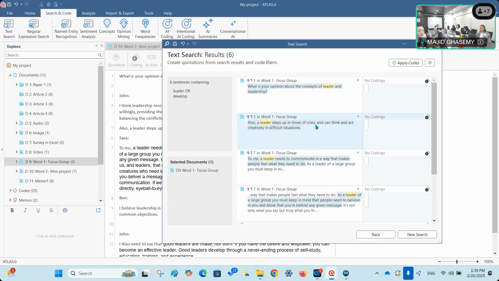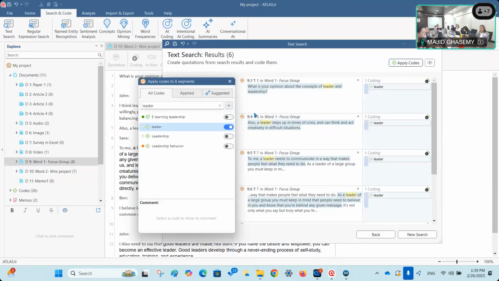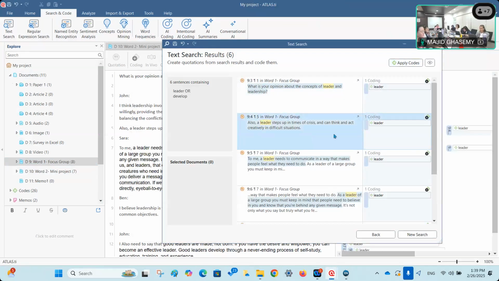I remember this time I selected sentences, not paragraphs. So if I want to apply any codes to this, I can simply click on apply codes. I can define a new code, or I can select any of the existing codes and apply it to this particular sentence. Is it clear? So for this one, I can, for example, use the code leader. I just apply it. Next is this one.